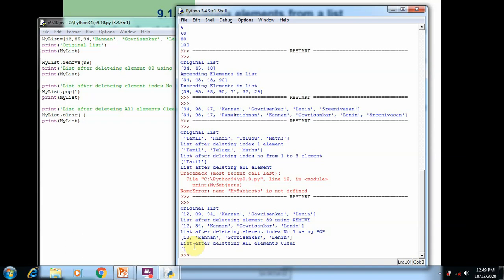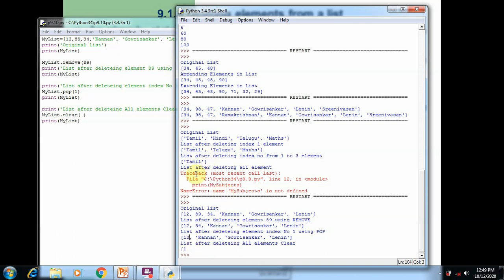Then we are using the clear function to remove all the elements of the existing list, that is 12, Kannan, Gauri Shankar, Lenin. All the elements are removed by using the clear function, and you can see the empty square brackets printed on the screen. It means the clear function only deletes the elements, and the list still exists. The clear function deletes only the elements, not the list, but the del statement will remove all the elements as well as the list. So this is the difference between the clear function and the del statement.